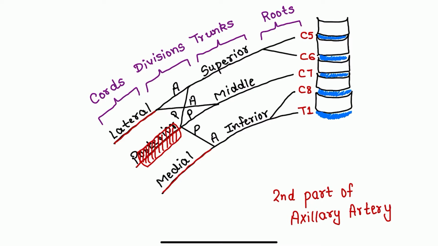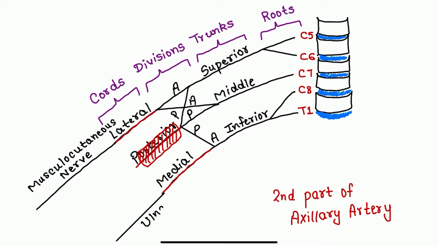Now let's talk about the terminal branches of brachial plexus. Musculocutaneous nerve is the terminal branch of lateral cord. Ulnar nerve is the terminal branch of medial cord. And radial nerve is the terminal branch of posterior cord.